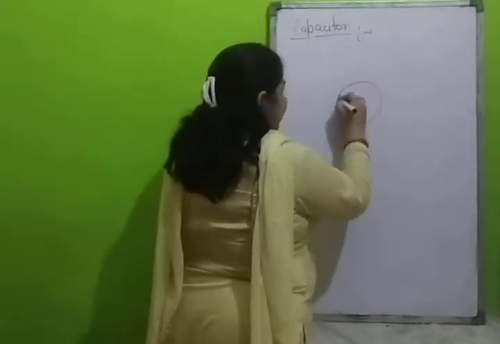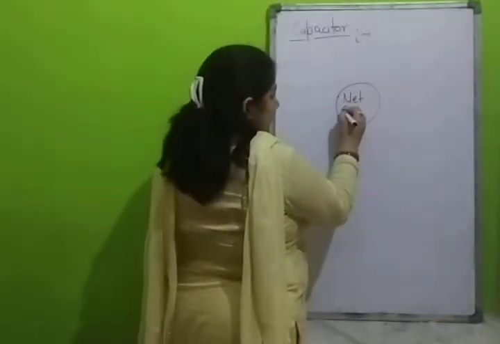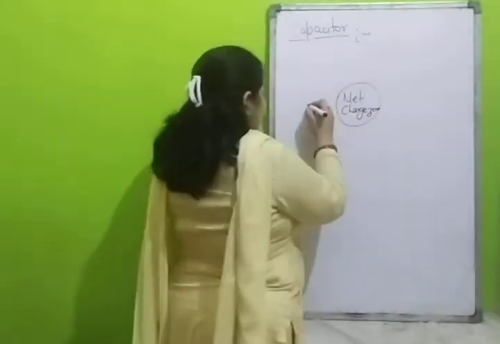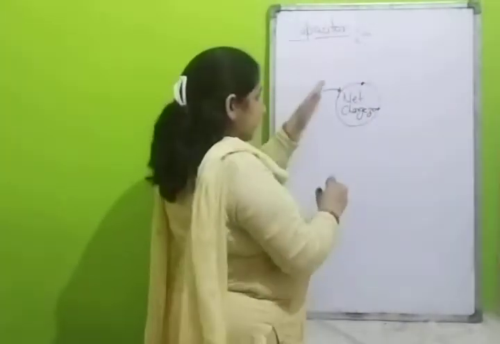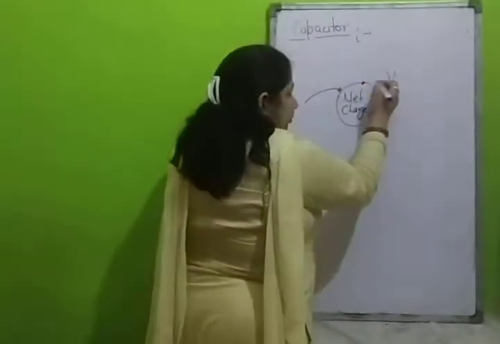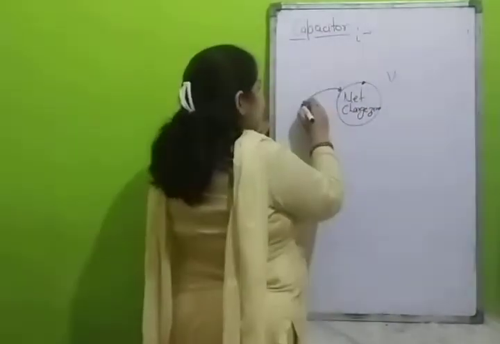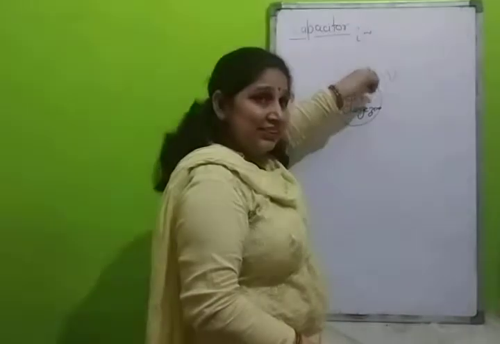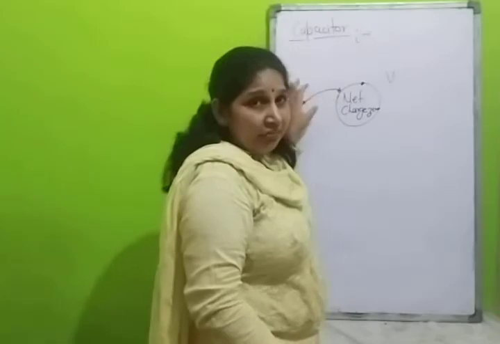Suppose we have a conductor, net charge 0. And we will put a charge here. Then if there is a charge, the potential will increase. Now if we give another charge to it, it will repel it. But we want to store the charge inside this conductor, so we will do work. We will do the work, and where does the work go?